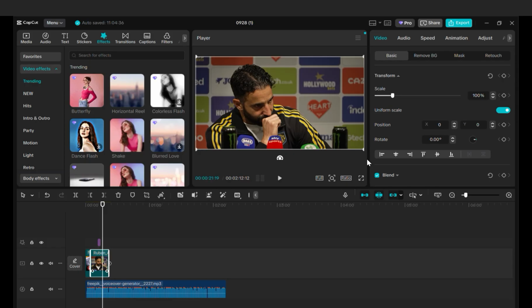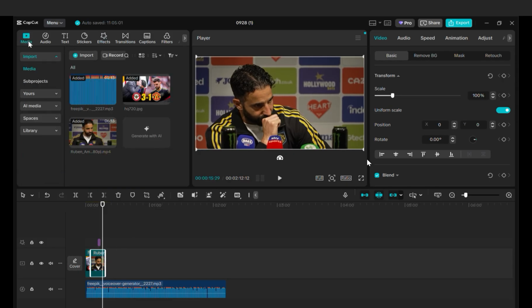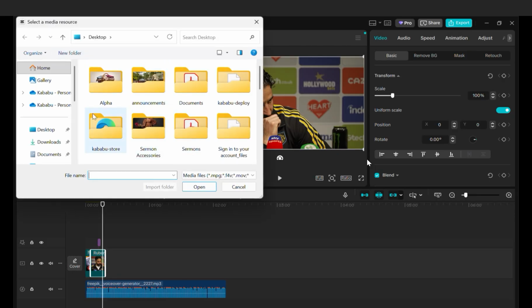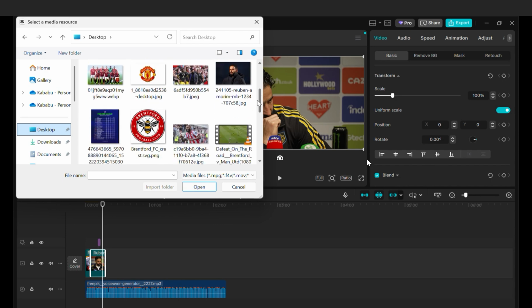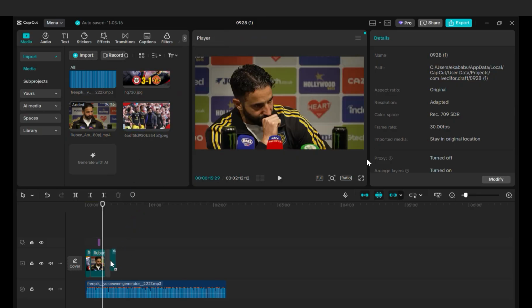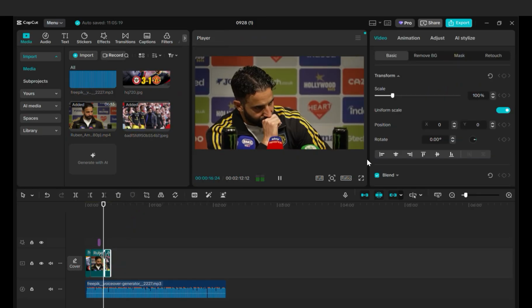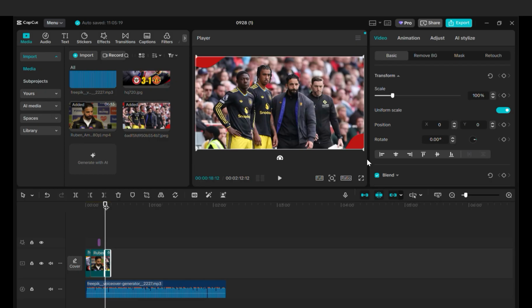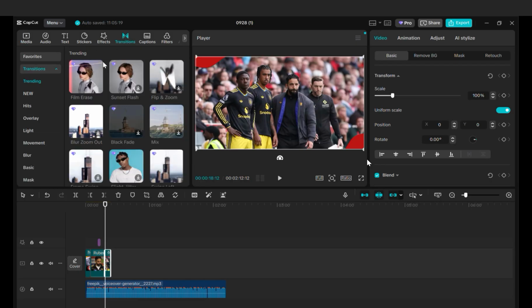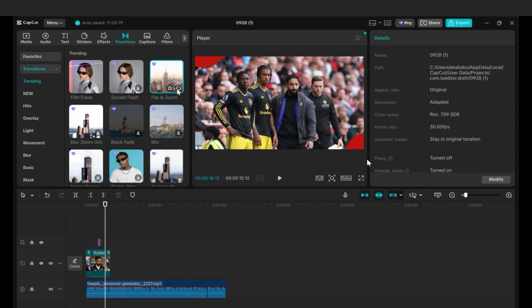Yeah, so we could reduce the clip, and then go back to media and import. So you keep on doing this until you have enough clips to take you all the way to the end. So I'll pick another image I've downloaded, paste it there, drag it down there, then I'll put transitions. I mean, basically that's the drill. So you want to create a very captivating clip, using CapCut and of course these effects,